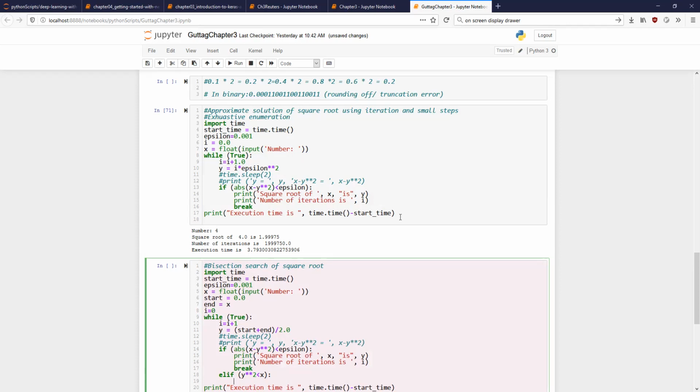We want to make y bigger. How do we make y bigger? By making start bigger. Look at this: we are saying that y squared is smaller than x. That means the guess of y is not large enough. If I want to make it larger, I either increase start or I increase end. I cannot increase end; end can only be made smaller and start can only be made bigger. So you increase your start to the value y. So we'll make start equal to y.